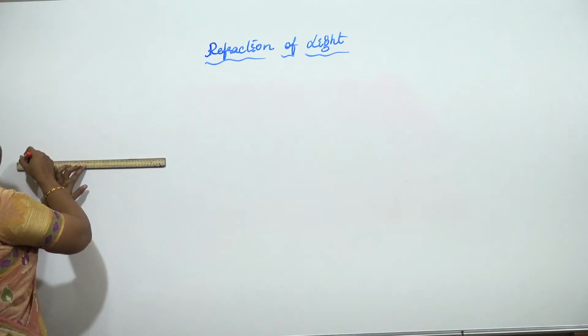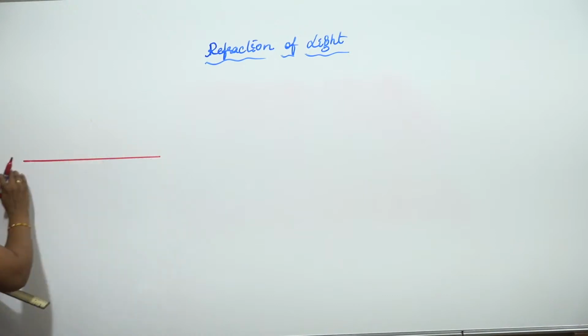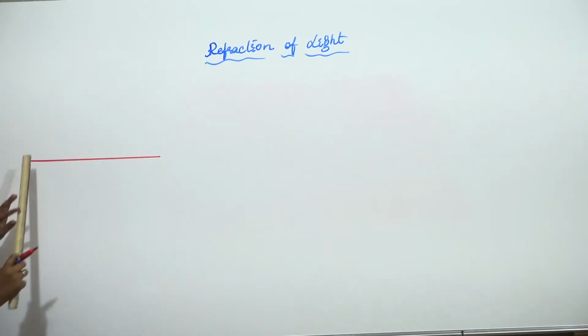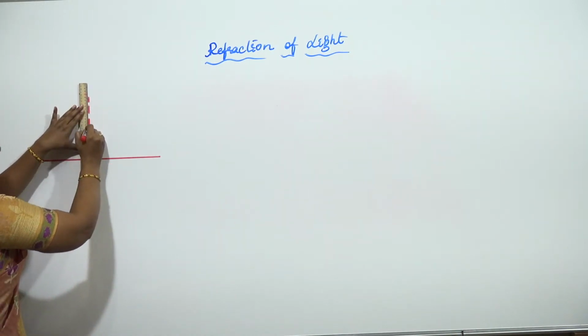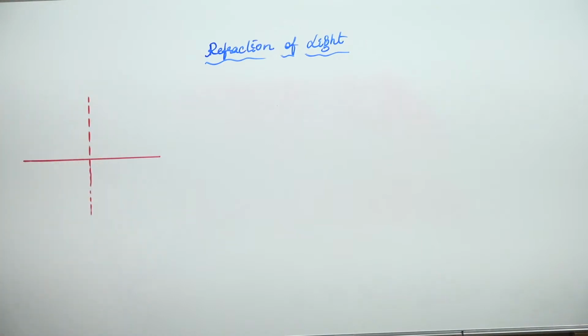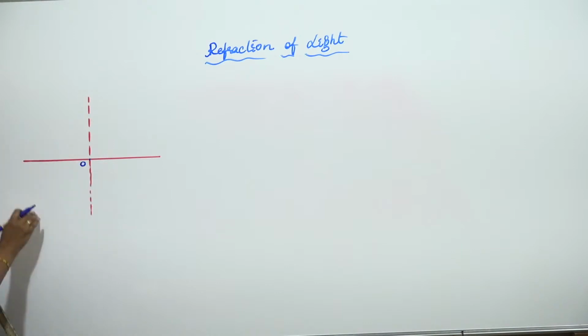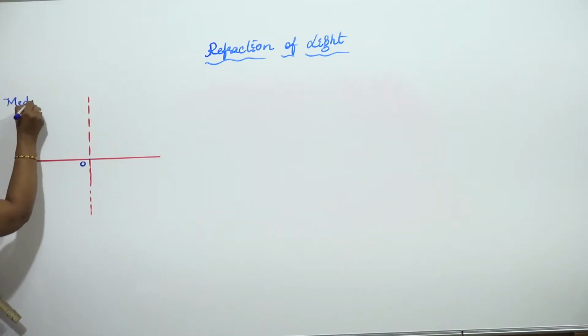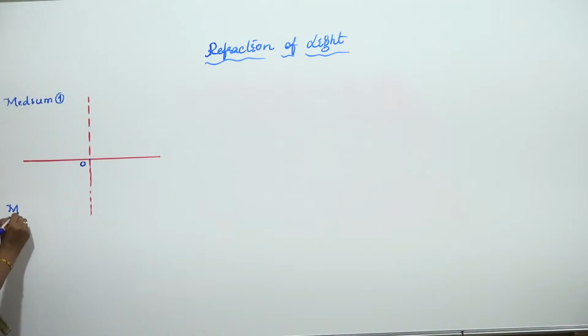So suppose I take this surface which is separating two different mediums, and a light ray is going to be incident at this particular point, let me take it as point O. Now we have taken two different mediums, so let me call this medium 1 and this medium 2.